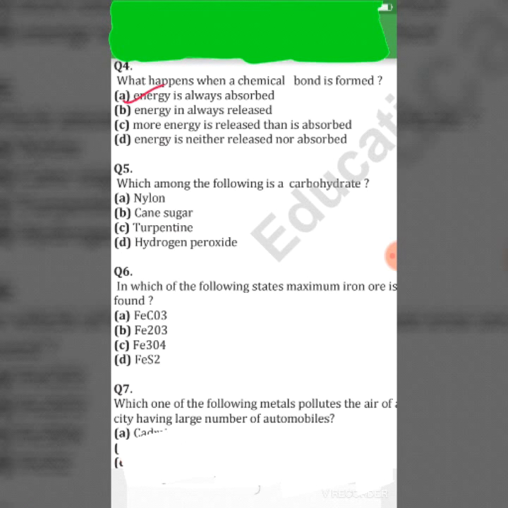Move on, next question. Which among the following are carbohydrate? A. Nylon, B. Cane sugar, C. Turpentine, and D. Hydrogen peroxide. So its right answer is cane sugar.